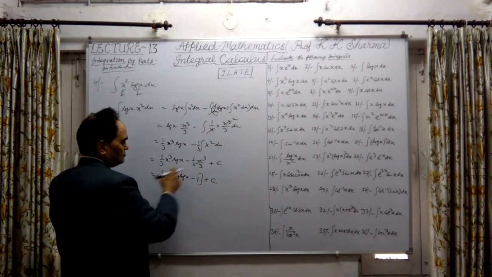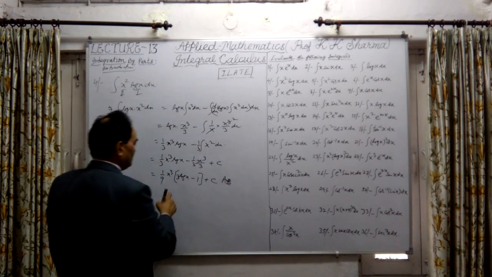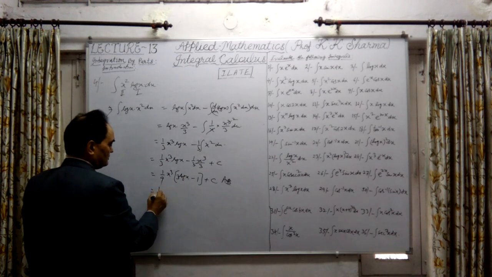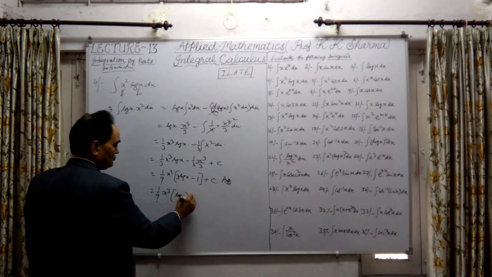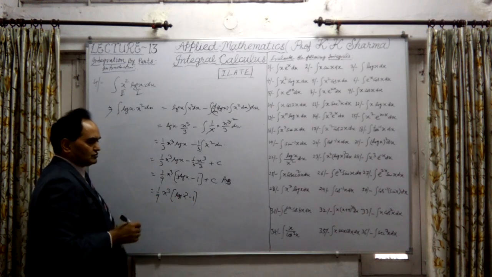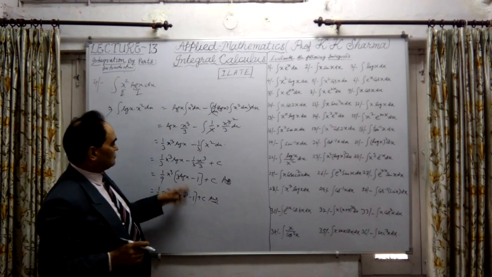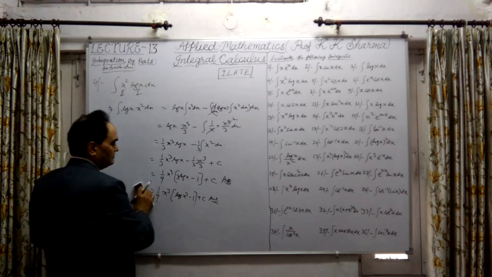So this is minus 1. This is the answer. Here we can write 3 log x cube minus 1, or it can be written as 1 upon 9 x cube into log of x cube minus 1, plus constant of integration. This is also the answer. So either of these two is the answer. This is question number 4 we have done.